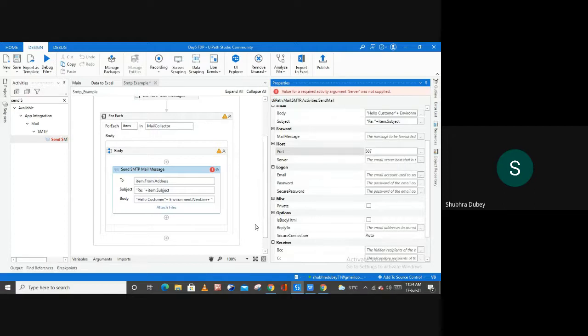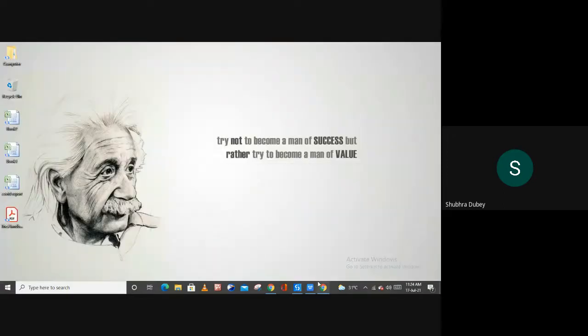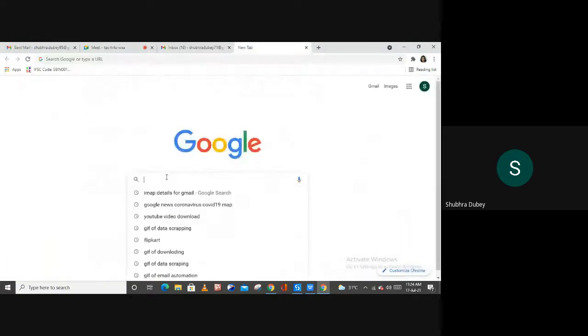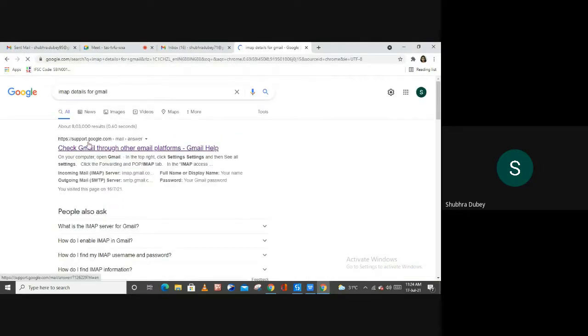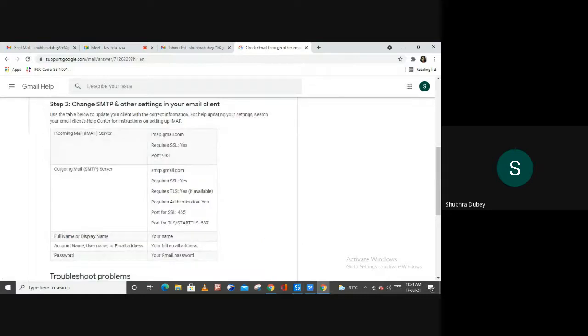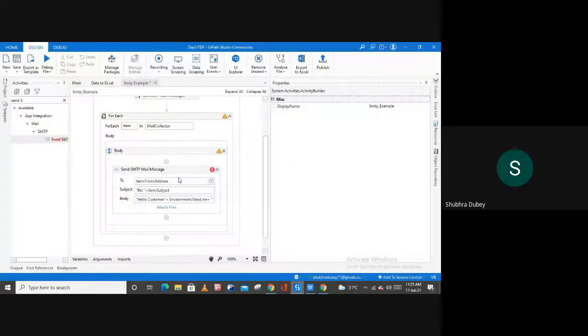Now let me show you if this is the right port or not. For this, you can open your Google again, and here we have the IMAP details for Gmail. Check Gmail through other platforms, and as you can see, the outgoing mail SMTP server is smtp.gmail.com. Let me copy it from here, and then we have the port, 587. Then let me open the studio again.